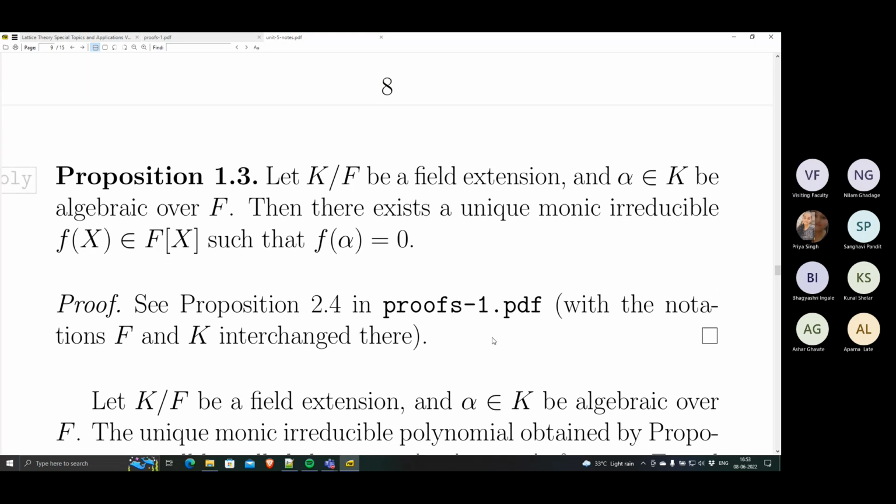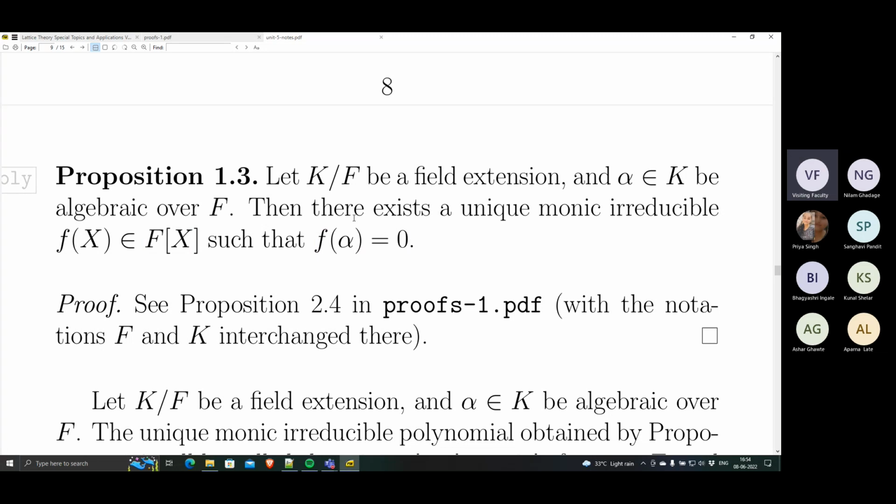Okay. So another small result about field extensions. Suppose K over F is a field extension, and alpha in K, the extension field, is algebraic over F, the base field. Then there is a unique monic irreducible polynomial f(x) over the base field F such that f(alpha) is 0.